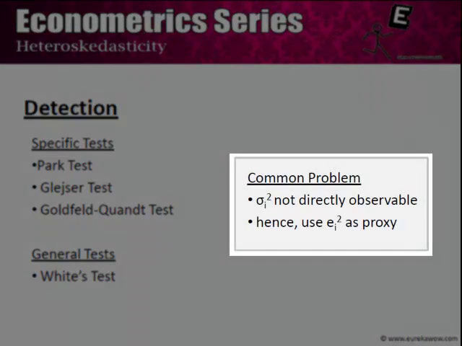The problem that we encounter while we talk about detection of homoskedasticity or heteroskedasticity is that the population regression function is not known to us.